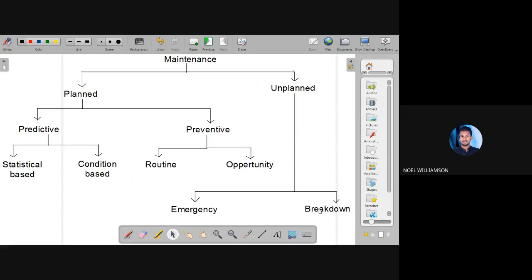Finally, unplanned maintenance is classified into two, emergency maintenance and breakdown maintenance. Emergency maintenance should be done as fast as possible, and for breakdown maintenance, there will be some additional provision already available regarding the labor, spare parts, equipment, etc. So this is about today's class.